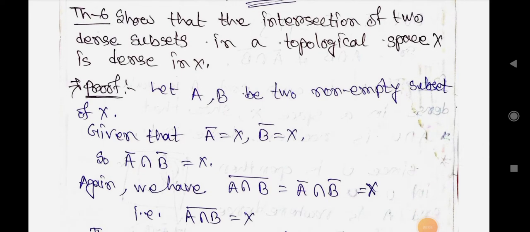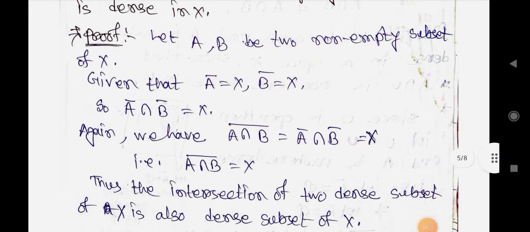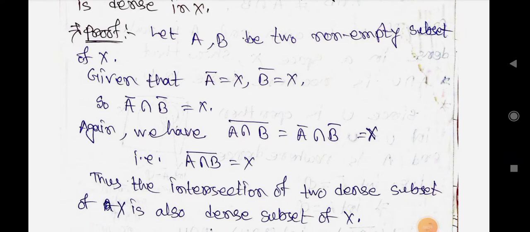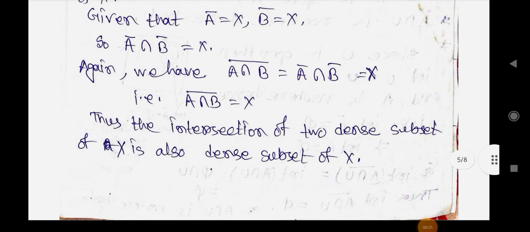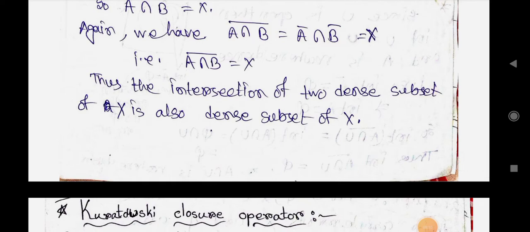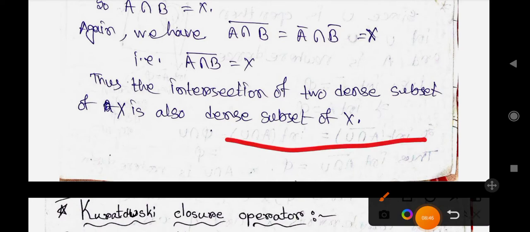Let A and B be two non-empty subsets of X given that A bar equals X, B bar equals X. So A bar intersection B bar equals X. Again we have the closure of A intersection B equals A bar intersection B bar equals X. That is, the closure of A intersection B equals X. Thus the intersection of two dense subsets of X is also a dense subset of X.